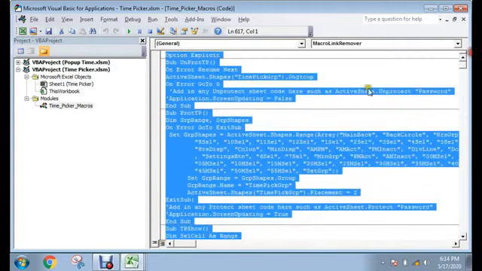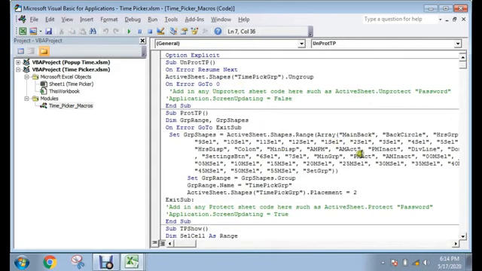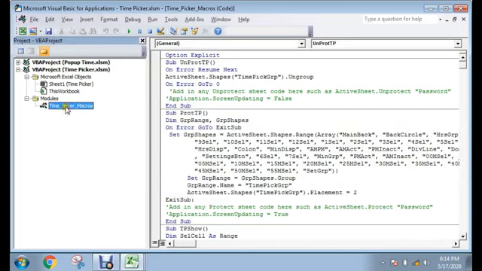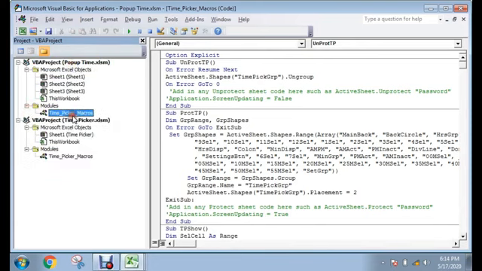Just follow me. I have already written this code in Visual Basic. Just drag this time picker and put it into our new workbook. Okay, put done. Now go to the module. Here all the macros are open, the same as the original copy.